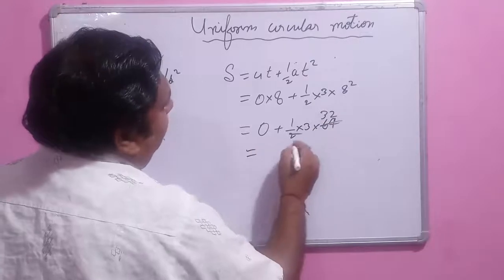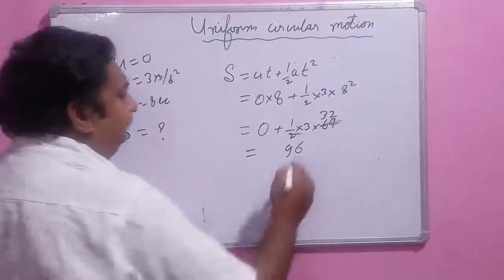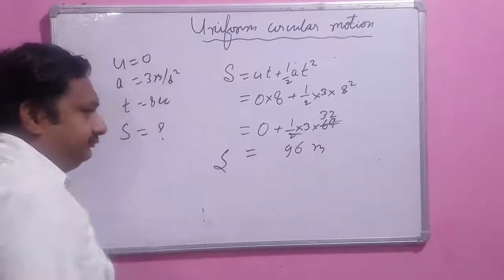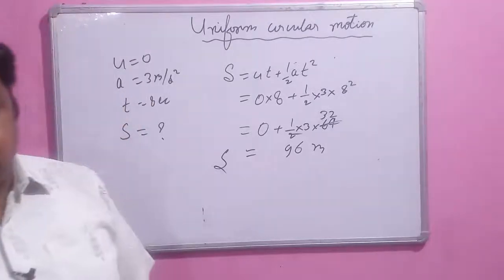So it will be 96 meter. The answer will be 96 meter. So this is the fourth question.